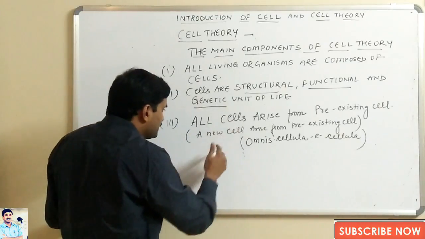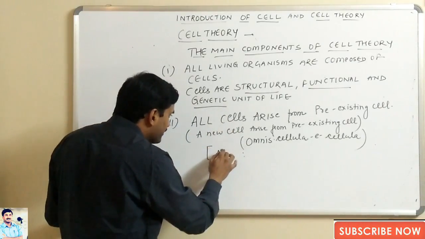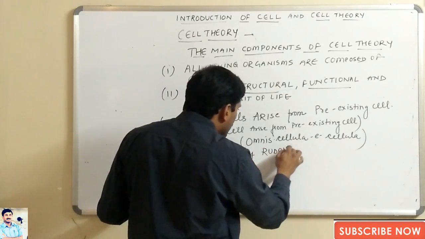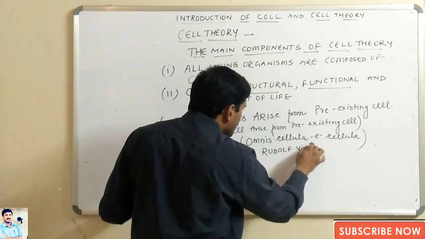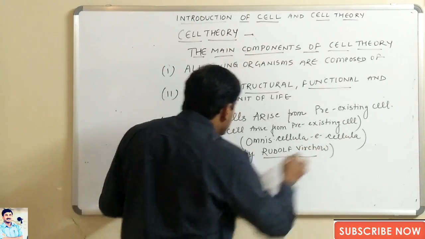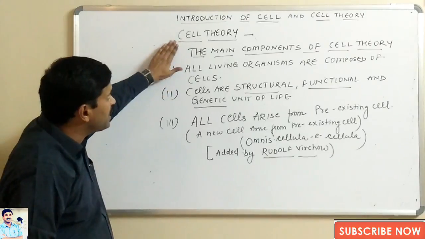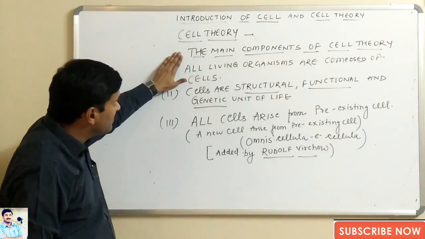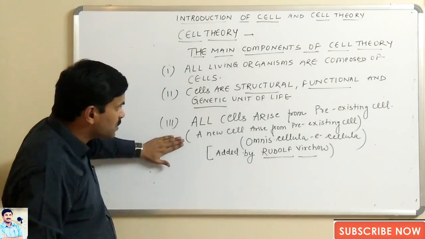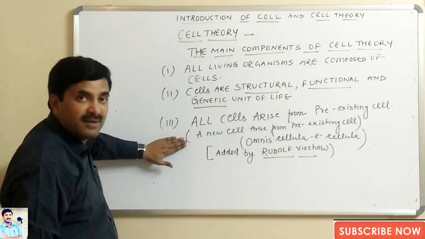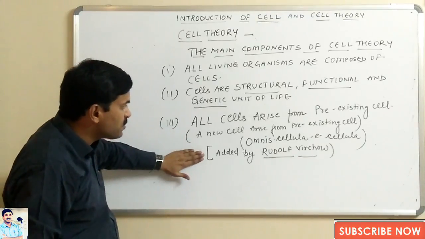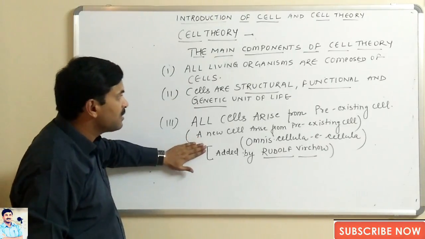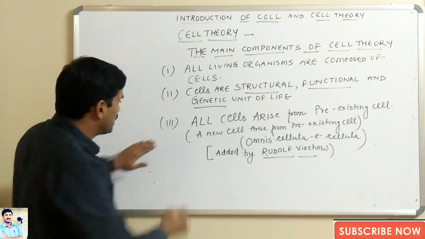And this statement was added by Rudolf Virchow later on. This statement was earlier not included in the cell theory, but in the cell theory we study today, we have included this point also. This point was not given by Schleiden and Schwann. It was added by Rudolf Virchow, that always a new cell arises from a pre-existing cell. So this was the third point.